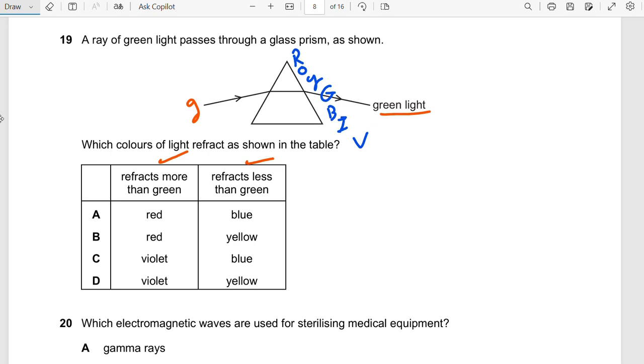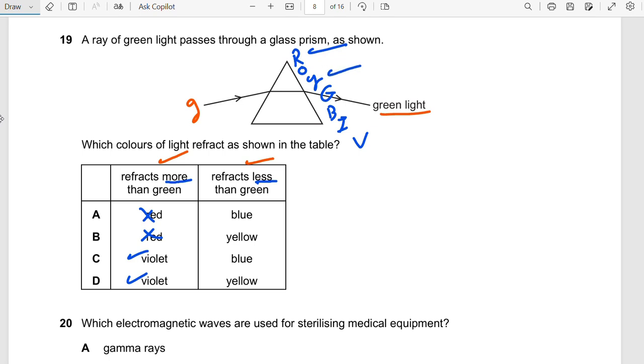So the one that refracts more than green, is it red? No, the red will be up here, so it's going to be violet. So it's either C or D. The one they say less than green is yellow. The yellow is still here, less than green.